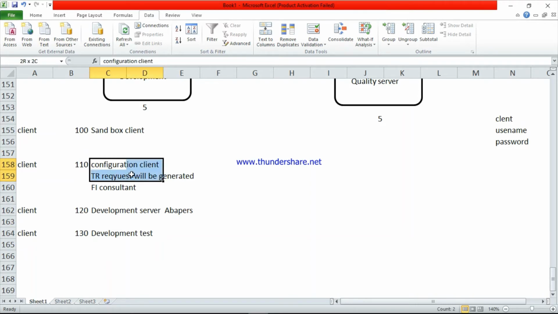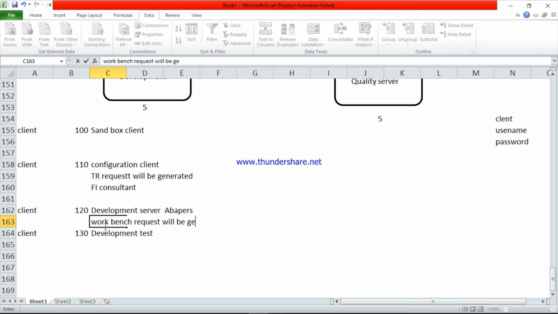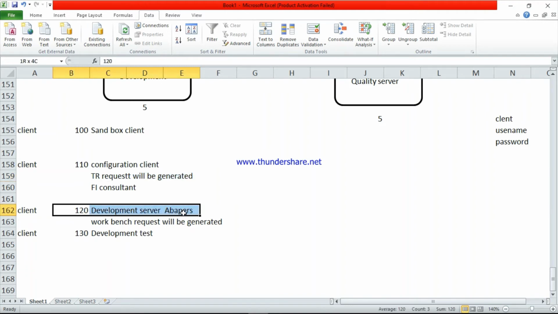Whenever they do the FI configuration, the TR request will be generated. This is a request. Whenever the ABAP technical team does the configurations, that time a workbench request will be generated. So whatever data they write here, a TR request will be generated. Whatever program they write in this server, a workbench request will be generated.